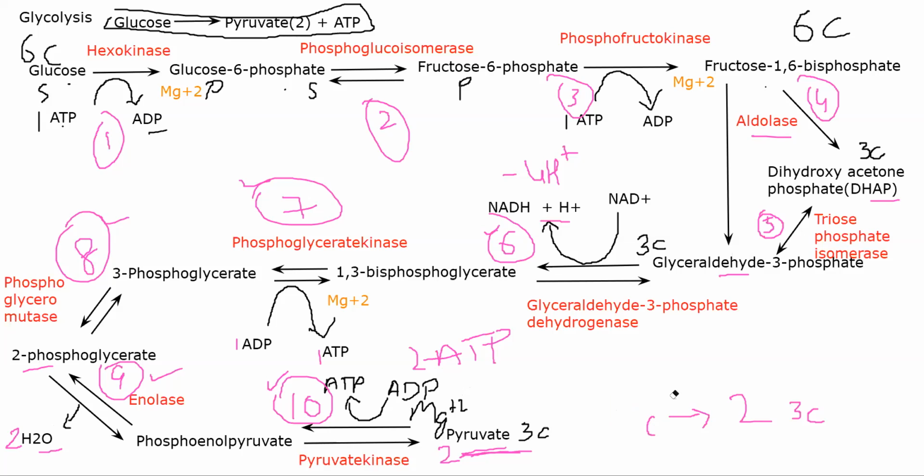People make a lot of mistakes in removing water. It is not adding water, you are removing water here. Be careful where ATPs are being added and where they are being removed. Wherever ATPs are coming, magnesium will obviously follow. And the names of the enzymes.